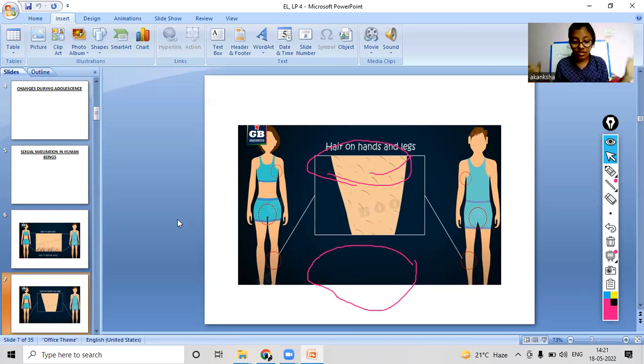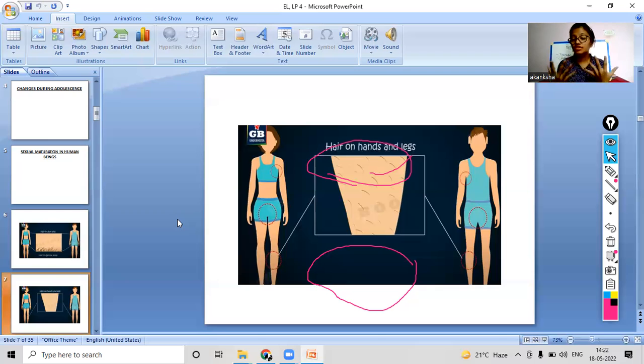And we do not like this hair growing on our body parts. We are so conscious about these hairs. You all must know the different products that we get in the market to remove all these hairs, like razors, and there is a very famous advertisement for Veet. Veet is a hair removal cream. So these are all the different things that we get in the market to remove hair from different regions.